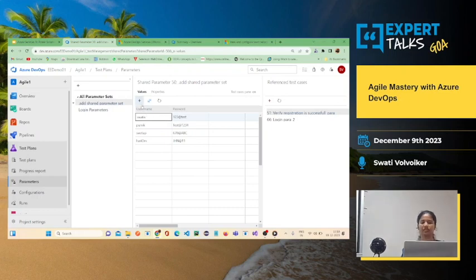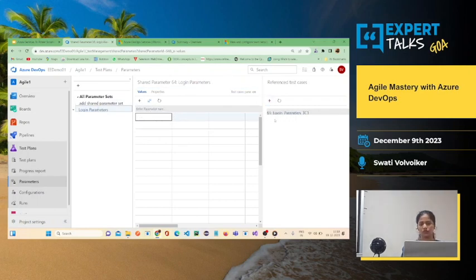I have created my own parameters earlier. Like when you validate the login functionality, you don't only validate with a valid username and password, right? You have to choose many, like invalid username, valid password, valid username, invalid password. So these are the parameters that you select in the test cases. That's why it is called parameterized test cases. So login parameters I have selected.